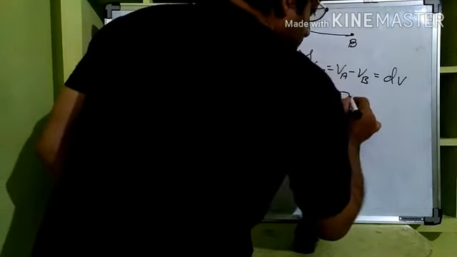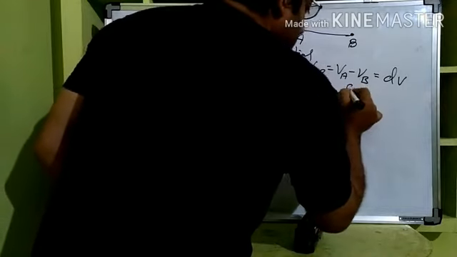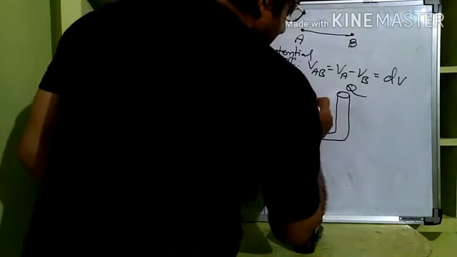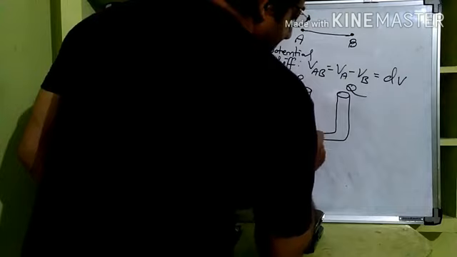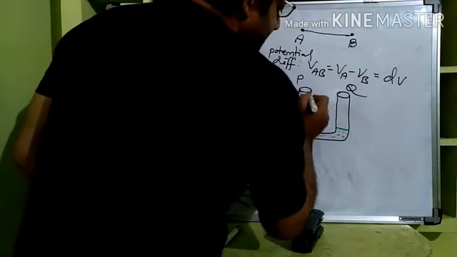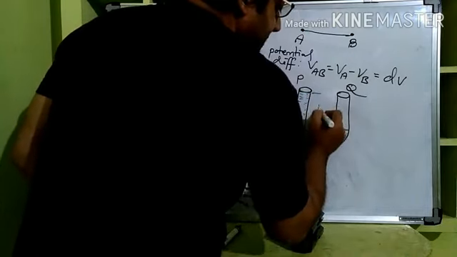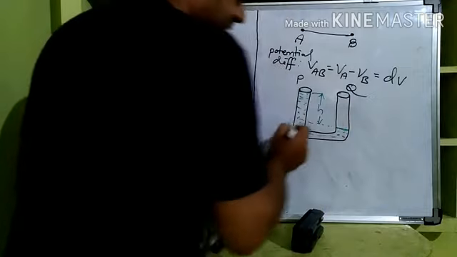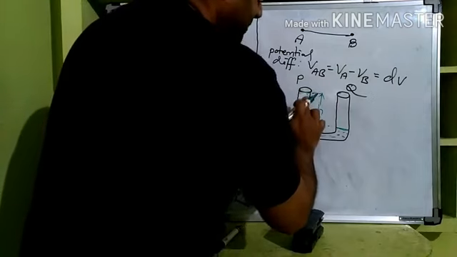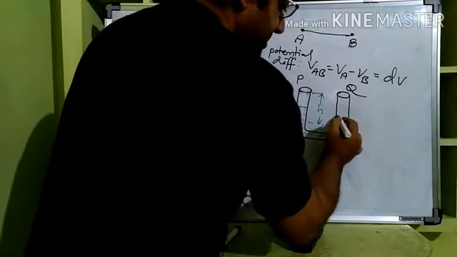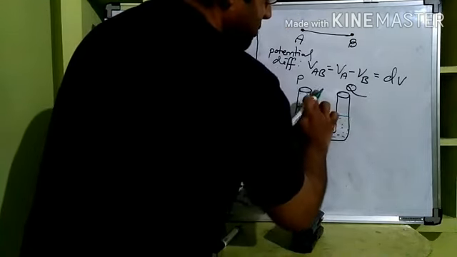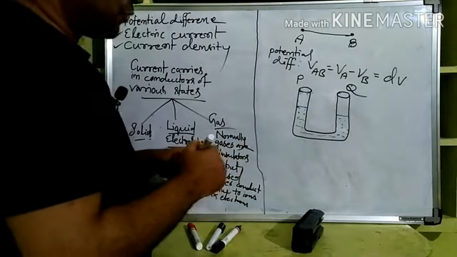Let us say there are 2 columns, column P, column Q. And there is water till here in P and till only here in Q. Then there is a level difference, right? There is a difference in the height. And due to this difference, flow of water is taking place, right? It will flow till these levels become equal, that is, the difference becomes 0. This H becomes 0. Till then the flow occurs.